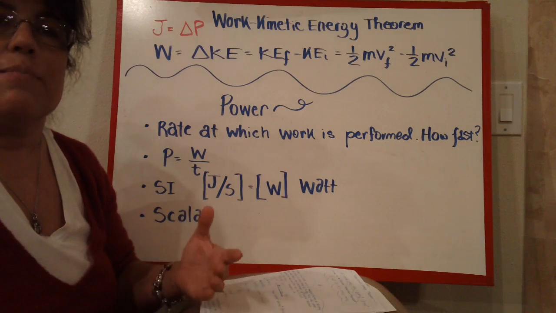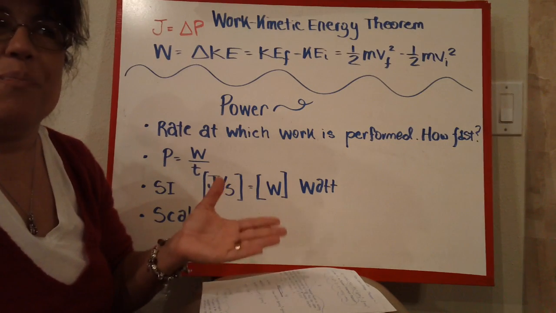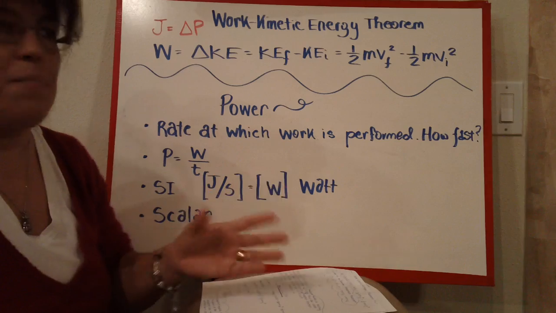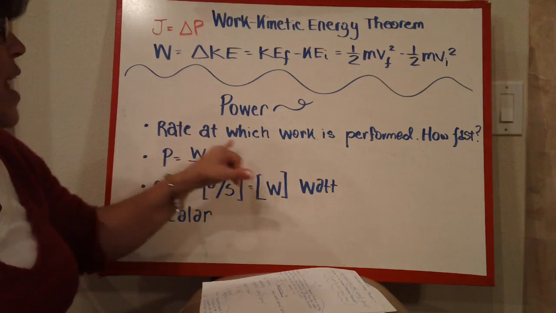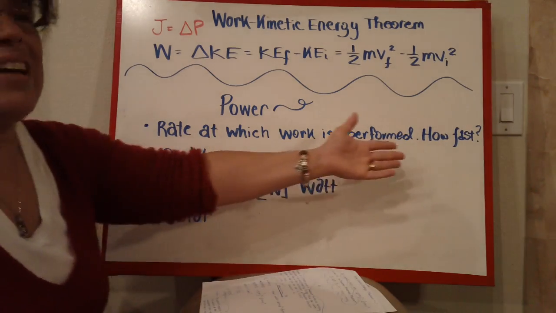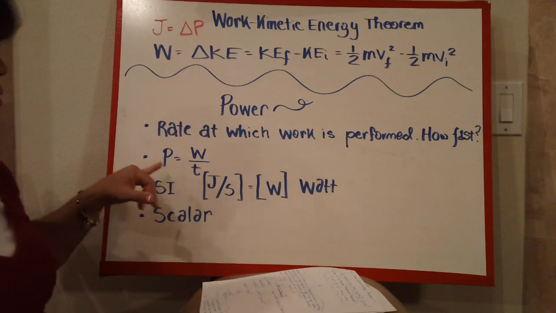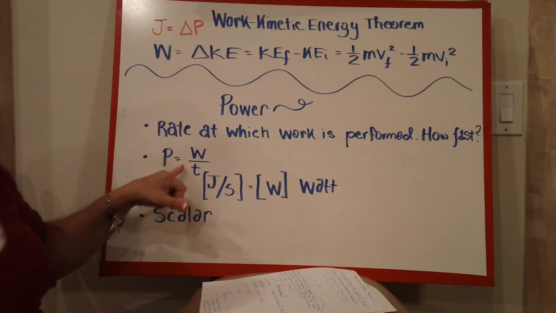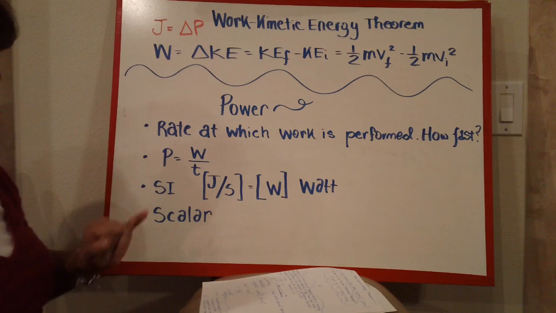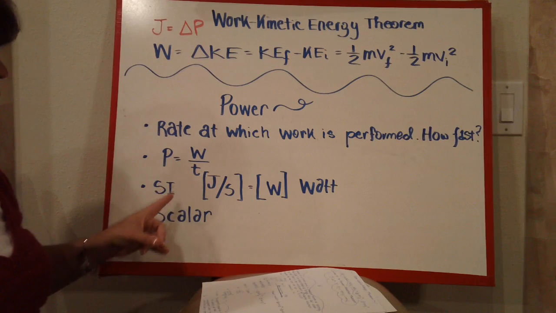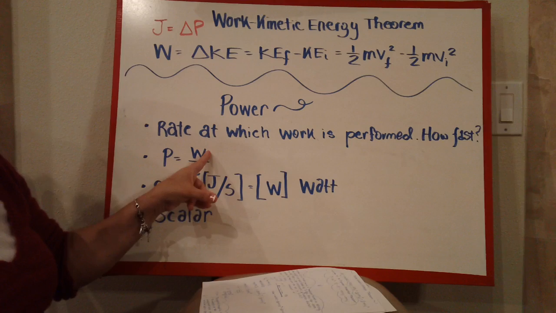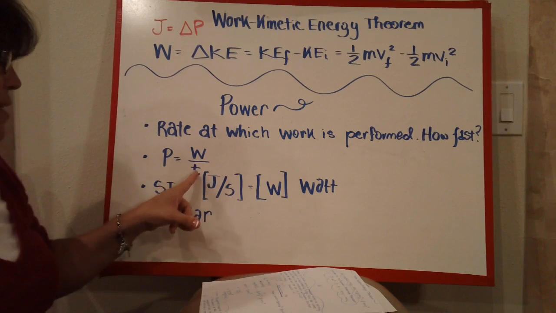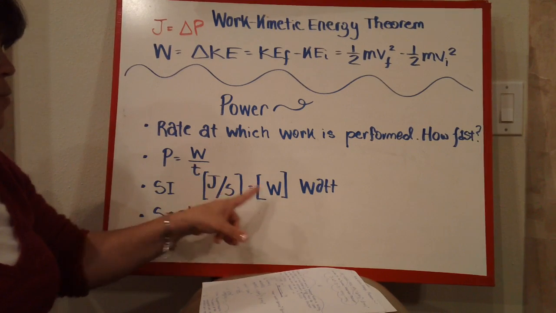So we need something that we can rate how efficient something is. So power is the rate at which work is performed. Basically, how fast do you do the work? The way we do that is power, which is P, is the work over the time. And the units that we use for that are joules, because the units for work are joules. Time is seconds, so it's joules per second, and we call it a watt.